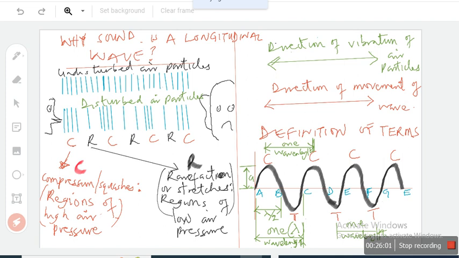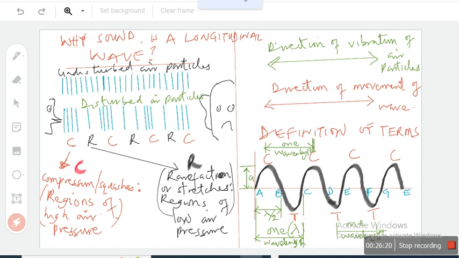Yes, correct. Pronounce it. Rarefactions are what? Or stretches are regions of low air pressure. Good. While compressions are? Regions of high air pressure.